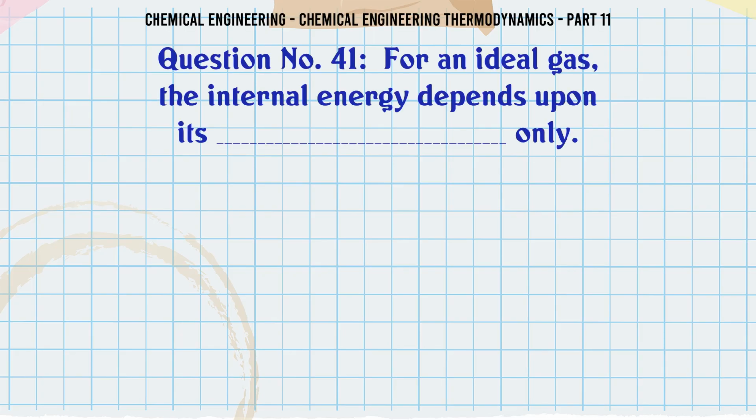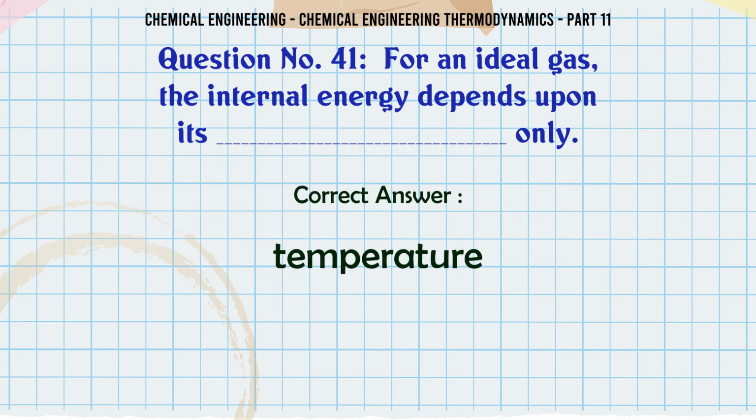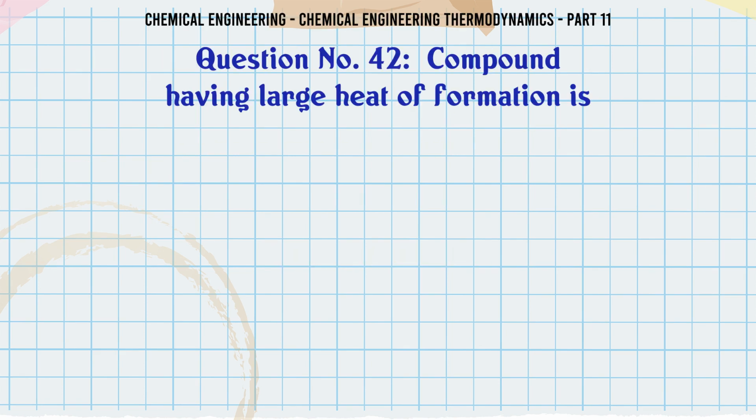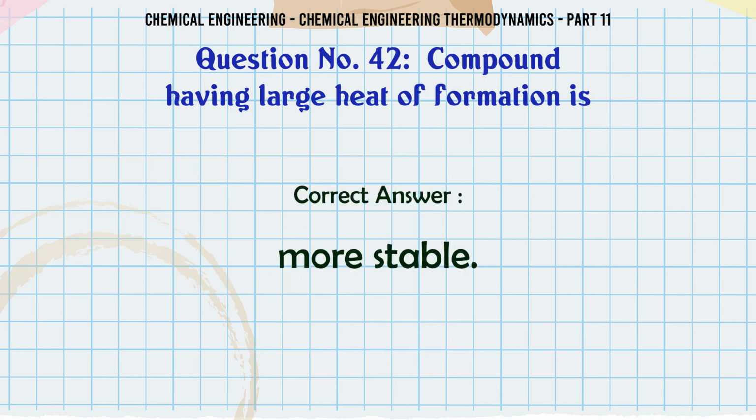For an ideal gas, the internal energy depends upon its only A molecular size, B temperature, C volume, D pressure. The correct answer is temperature. Compound having large heat of formation is A more stable, B less stable, C not at all stable like nascent O2, D either more or less stable depends on the compound. The correct answer is more stable.